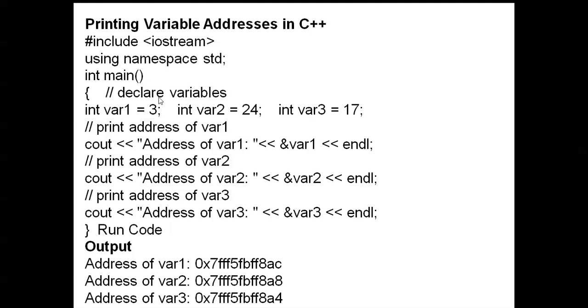You can see here, in the int main function, variable 1 value, variable 2 value, and variable 3 value are there. Cout is called for the address of variable 1. Next, print the address of variable 2, which is called with ampersand variable 2. Next, the address of variable 3 is called with ampersand variable 3. Next, run the code.